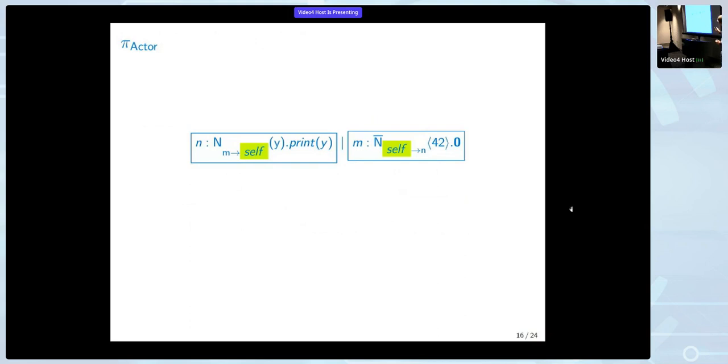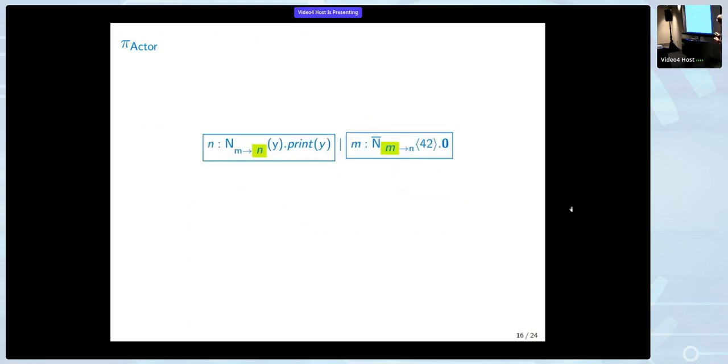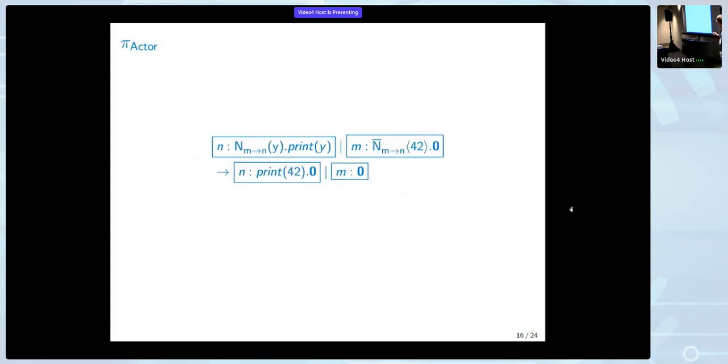So let's start by replacing the selves by the names of the programs. And then we see that we have the same signature. So this is a mutually authenticated communication, because they both say they only want to send to actor M or N in this case. Okay, so because these signatures match up, we can send 42 again, and then we can print 42 again.